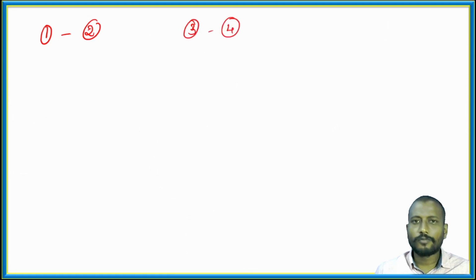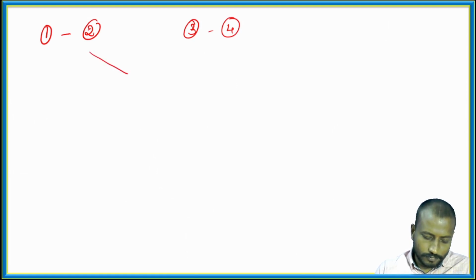Let there be four friends: 1, 2 and 3, 4. 1 and 2 are one pair of friends and 3 and 4 are another pair. 1 and 2 have specific interactions, and 3 and 4 have specific interactions.